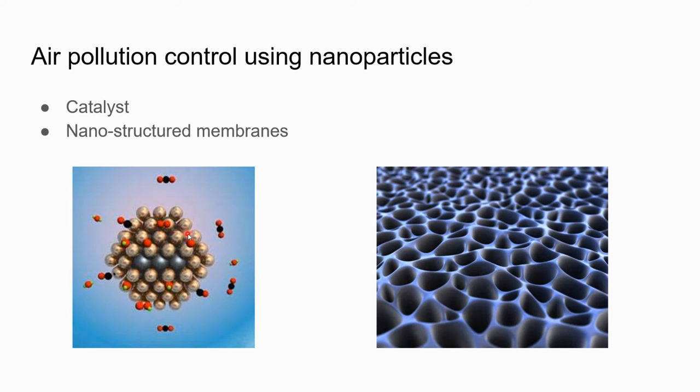Therefore, nowadays nanocatalysts are used to convert vapors escaping from vehicle motors or industries into harmless gases. Examples of nanoparticles used as nanocatalysts to remove air pollutant gases are metal-based nanoparticles. Metal oxide nanoparticles and TiO2 are the most widely used nowadays.